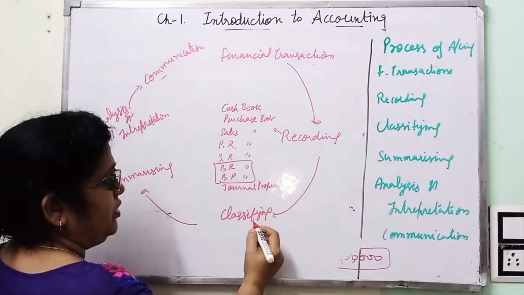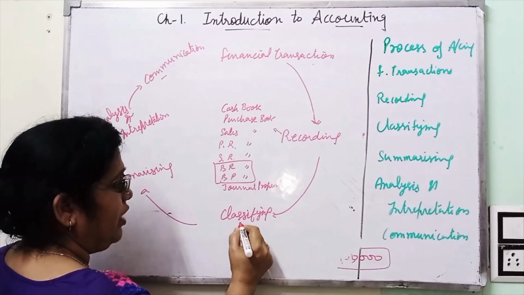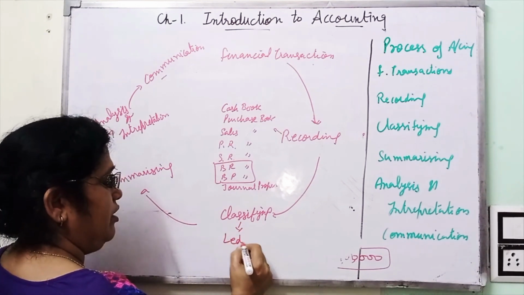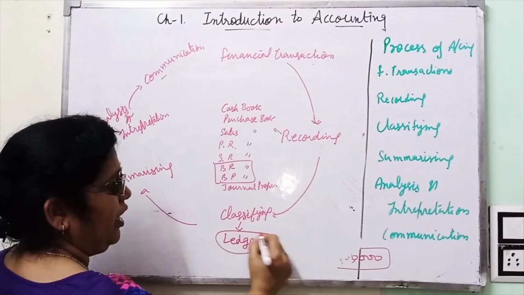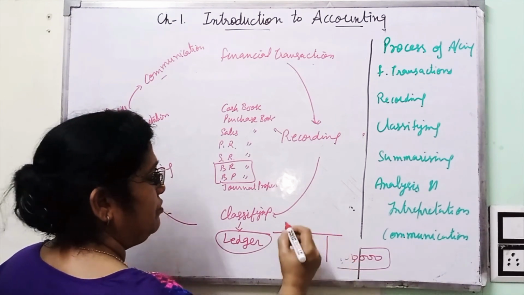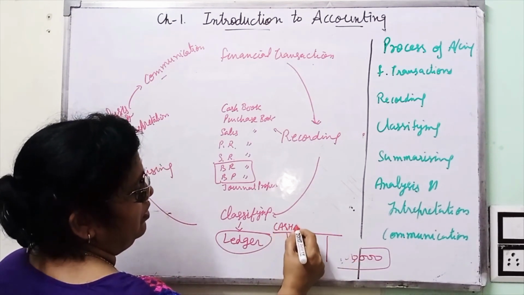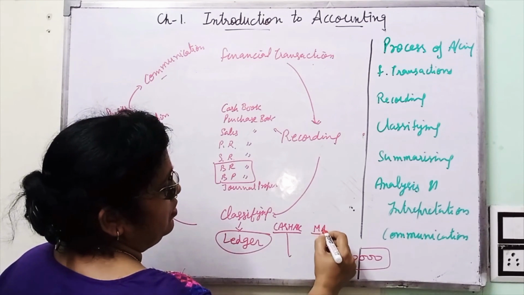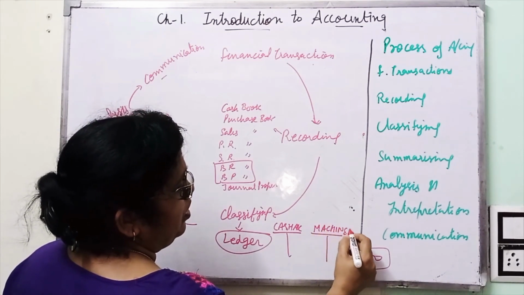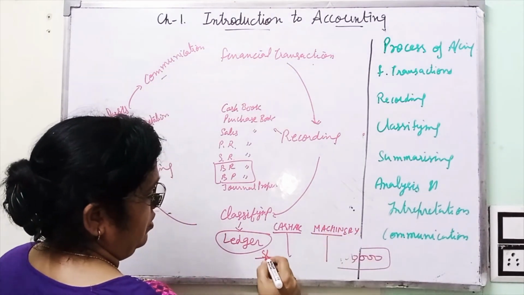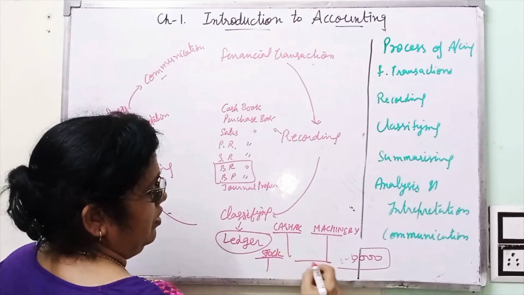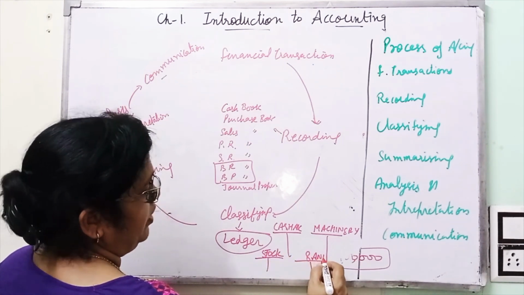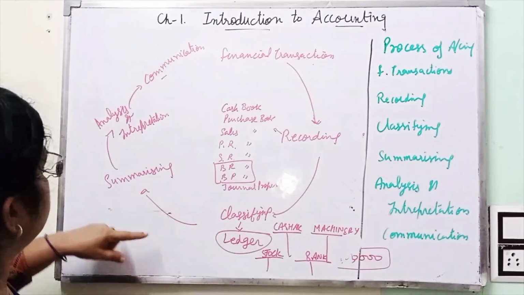After recording the transactions, they are classified. In case of classification, ledgers are prepared. Ledgers are T-shaped accounts. For example, cash account, machinery account, stock account, bank account, etc.